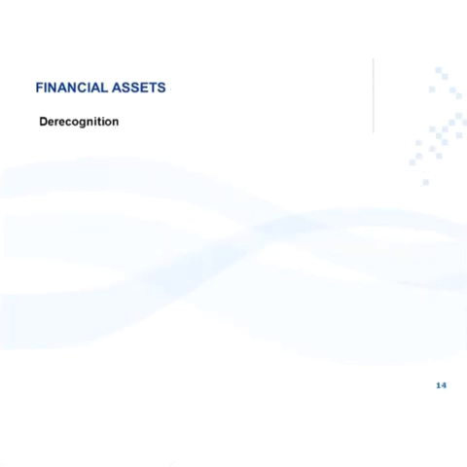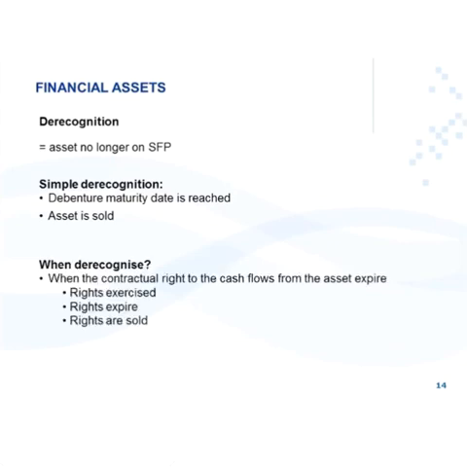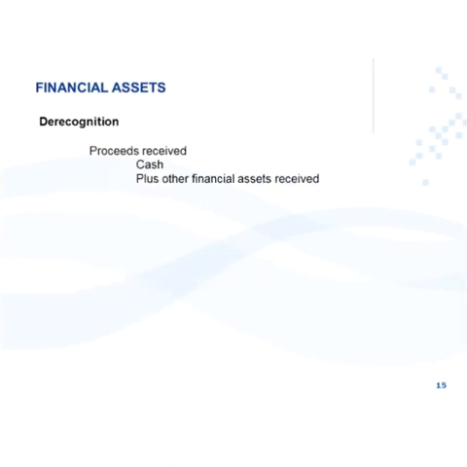Let's look at financial assets derecognition. When an asset is no longer on the statement of financial position, this would happen, for instance, where you have a debenture that's matured, its maturity date is reached, or when you sell an asset like an investment in a share and you sell that share investment. When do we derecognize? When the contractual right to the cash flows from the asset has expired.